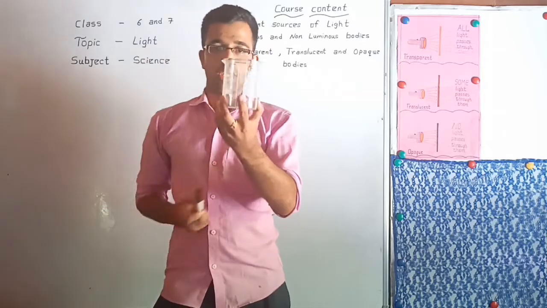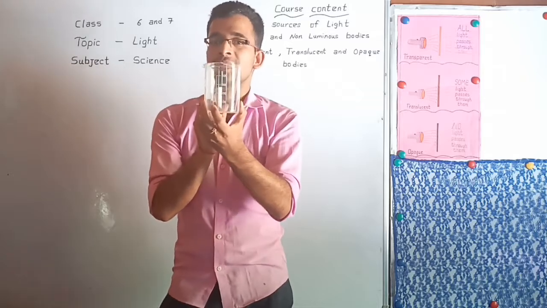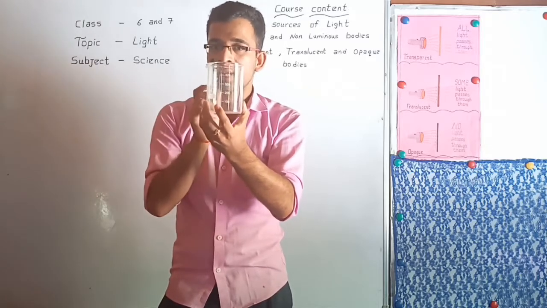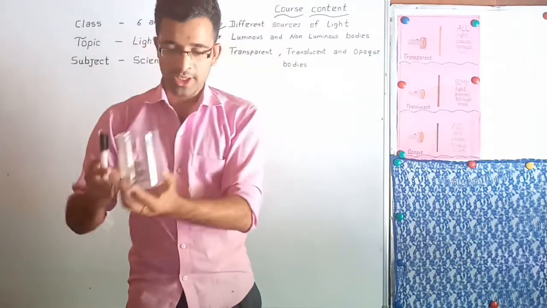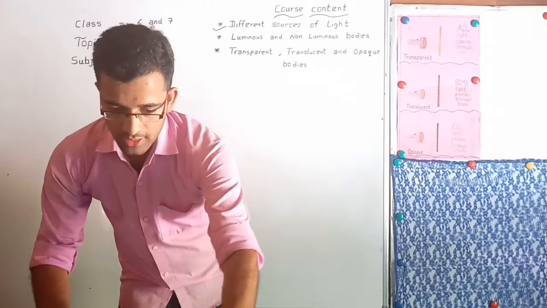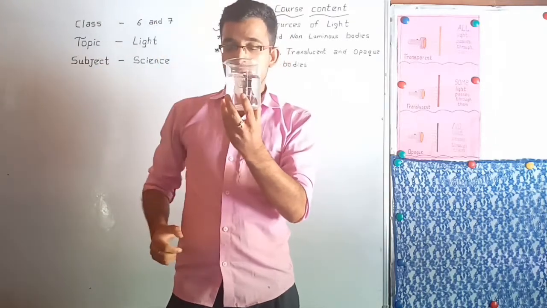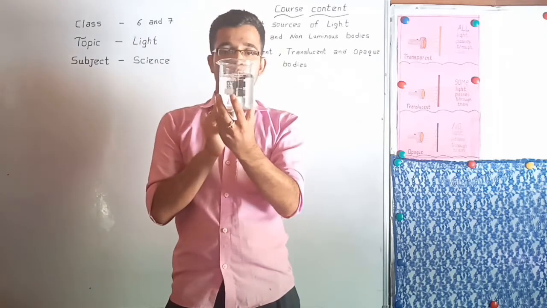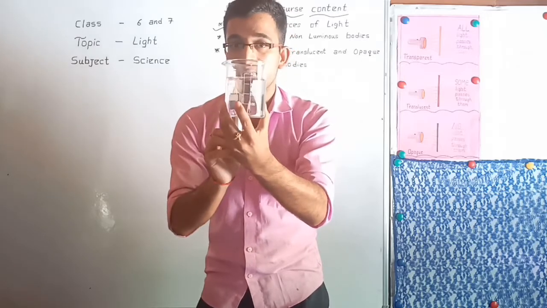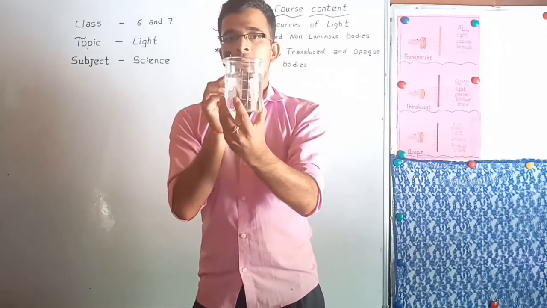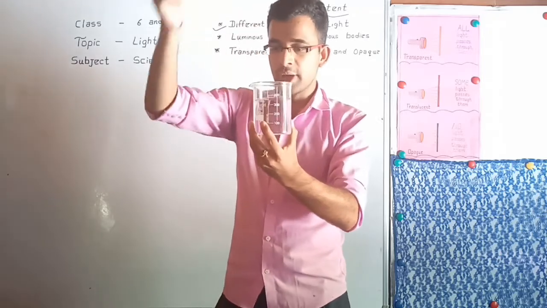Why? Because you can see here. Can you see the marker behind the beaker? Yes, you can see it easily because the beaker can pass light easily. This is one example of a transparent object. In the same way, there is water inside a beaker. You can see again here behind the beaker, you can see the marker. Yes, you can easily see the marker behind the beaker because water is also one example of a transparent body.